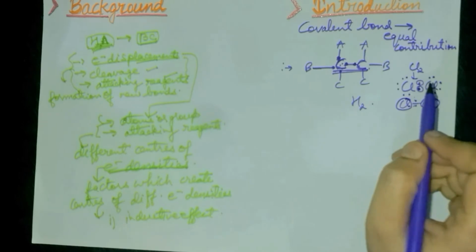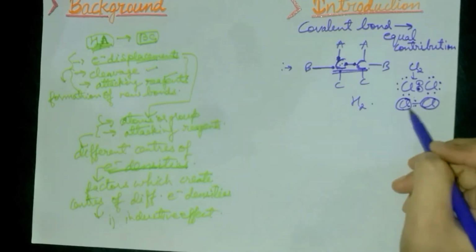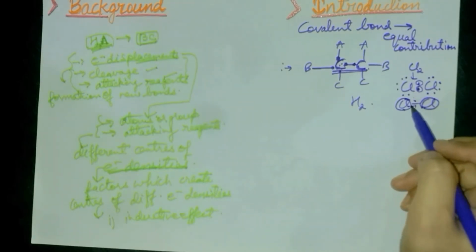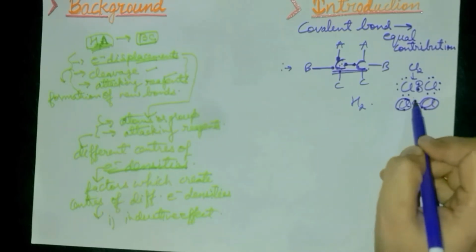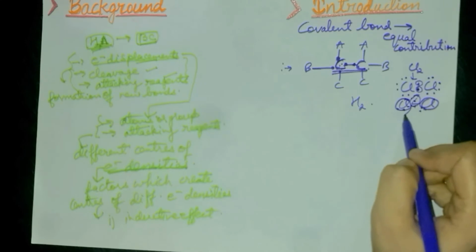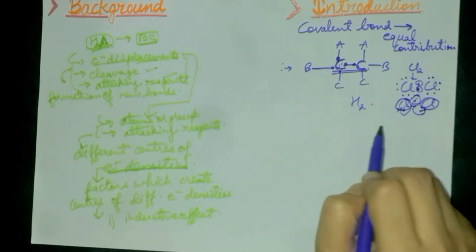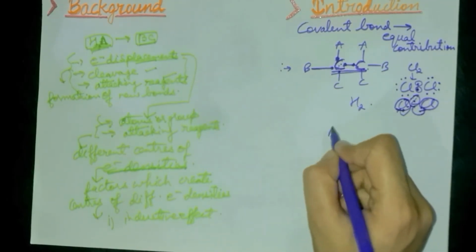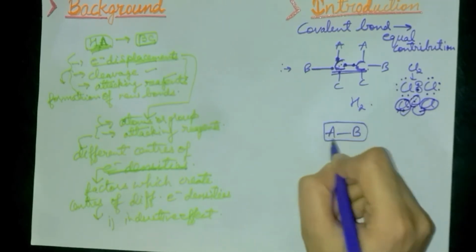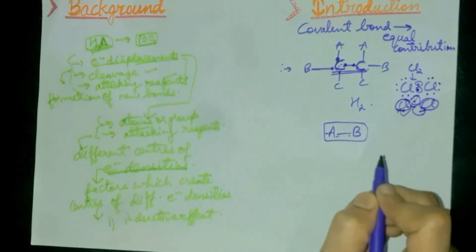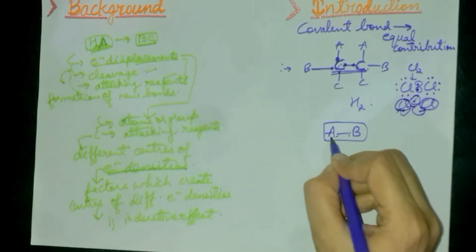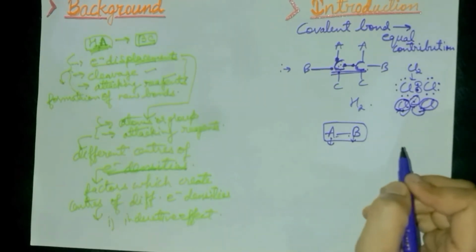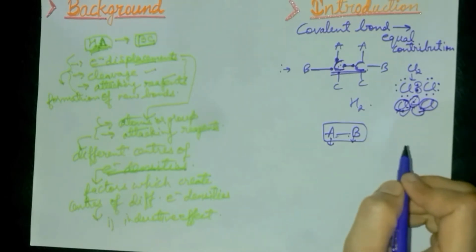In a non-polar covalent bond, the influence of the electron pair is the same on both atoms, the same on this chlorine atom and on the other one. But consider a covalent bond between two dissimilar atoms, suppose A and B. Here A has one electronegativity and B has a different electronegativity.